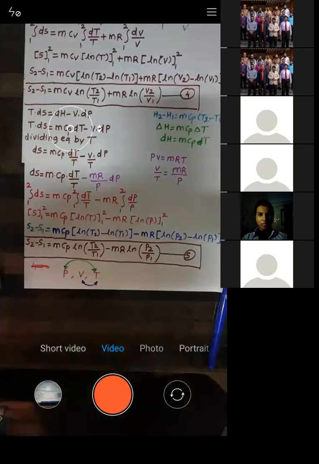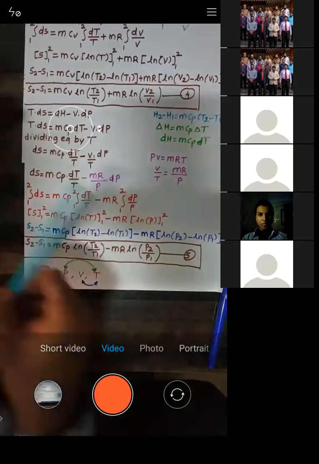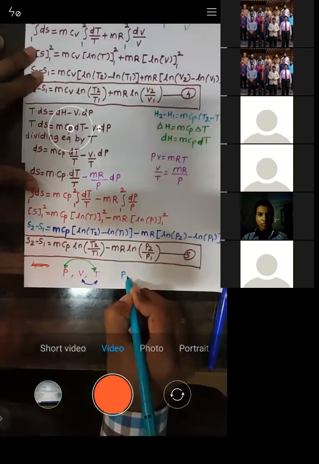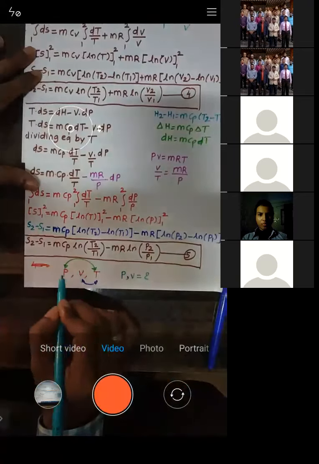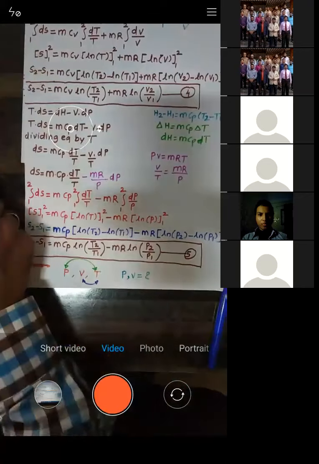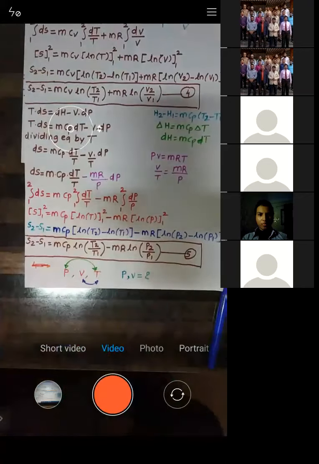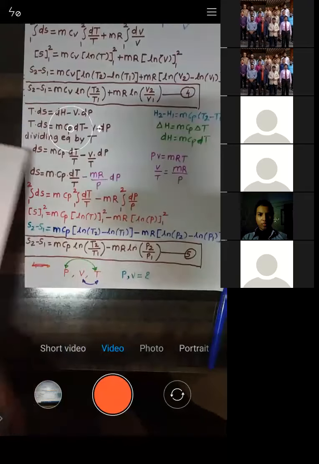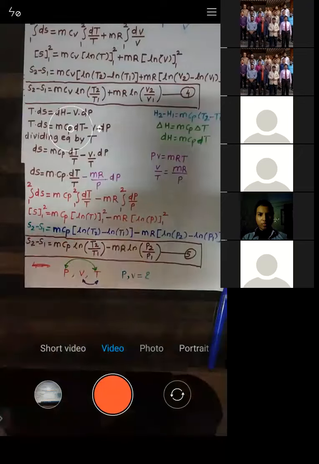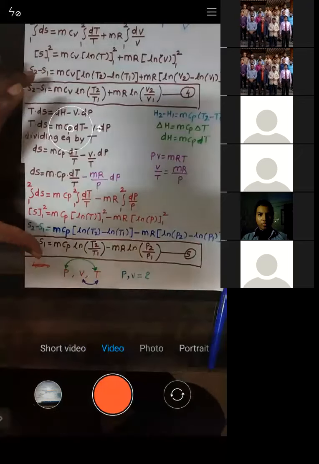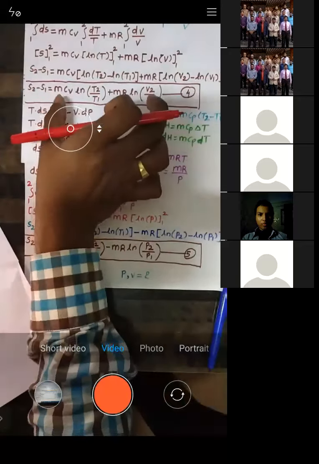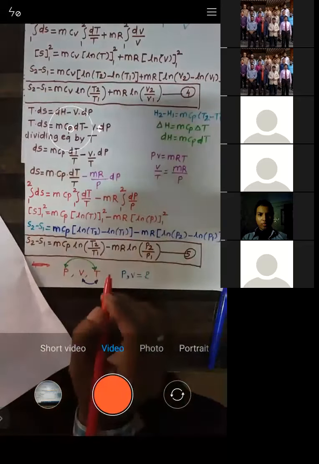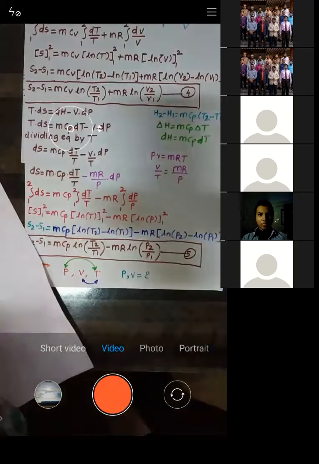If you see clearly here, we don't have the equation in terms of pressure and volume. This link is missing. So we will start deriving an expression in terms of pressure and volume. For that, you can take any equation, either this equation or this equation, and you will get the equation in terms of pressure and volume. So let us start doing that.